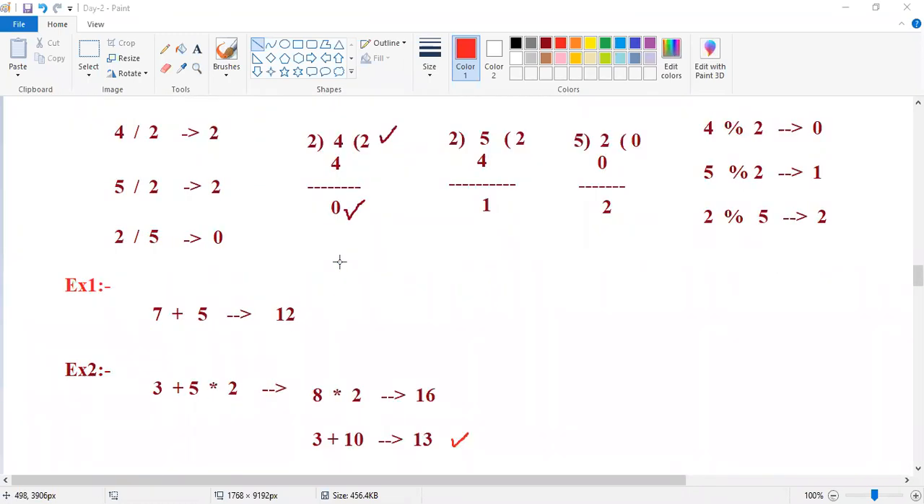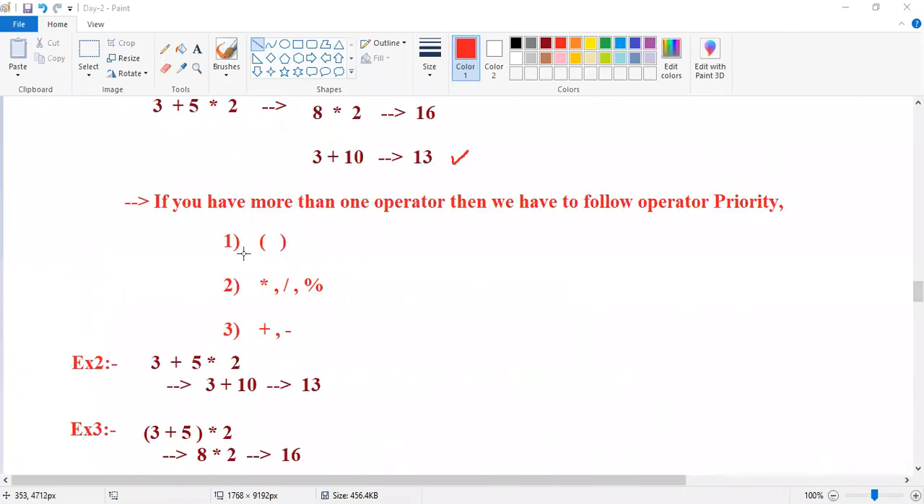Okay. Yes. Fine. Good. Now observe. The first priority goes for brackets. Second priority goes for multiplication, division, and modulus. And third priority for plus and minus, addition and subtraction, guys.